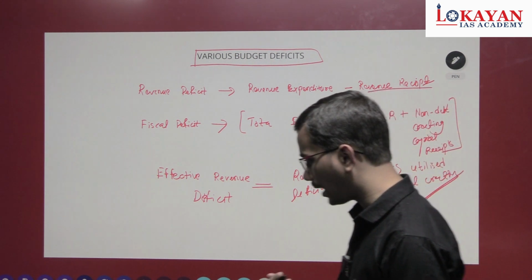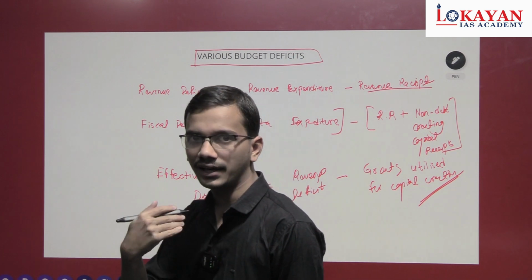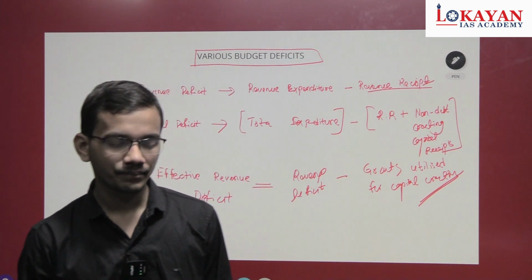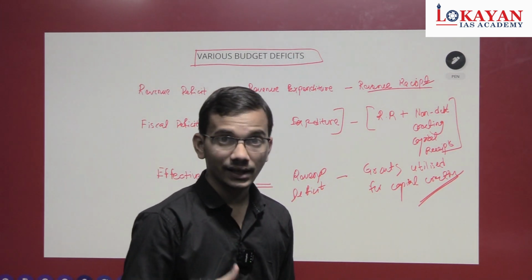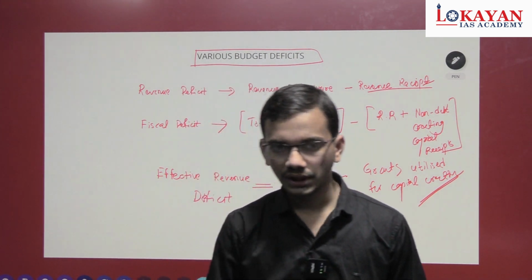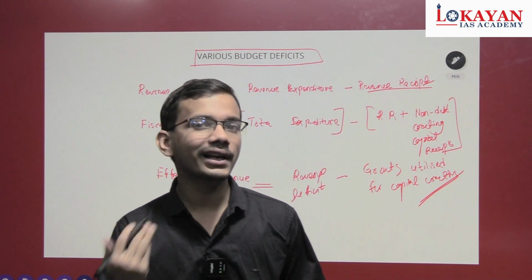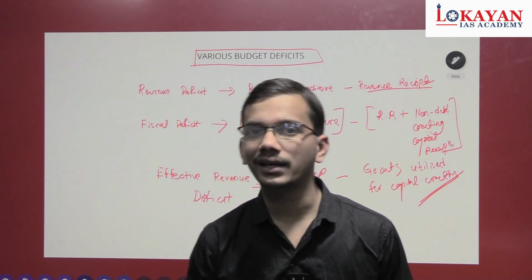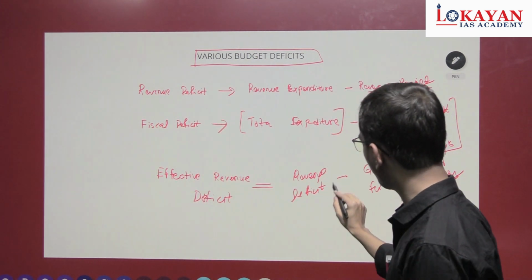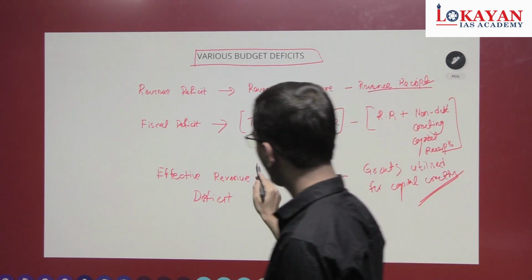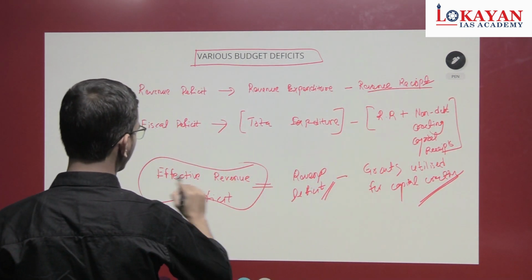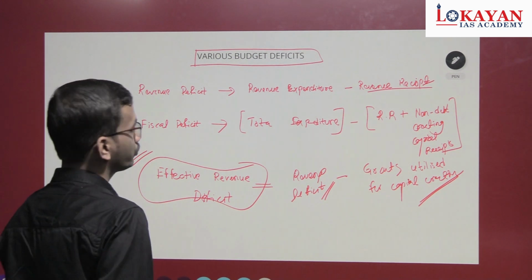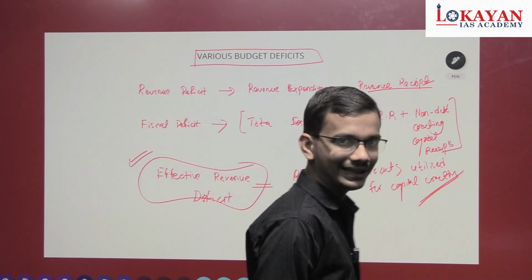Okay, see, the grants extended by central government to states fall in which category? Revenue expenditure. But suppose that grant is being utilized by the state for further asset creation, so those grants we have to exclude from this revenue deficit. So what we will get? Effective revenue deficit.